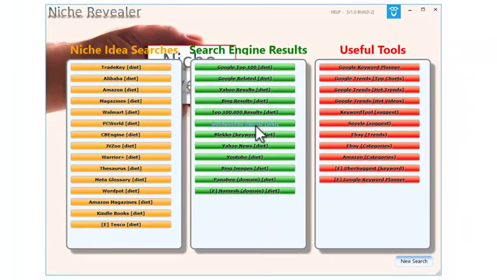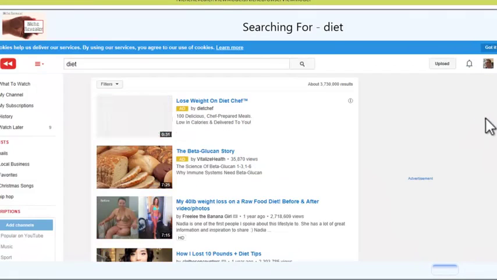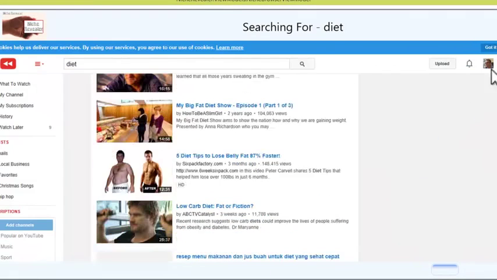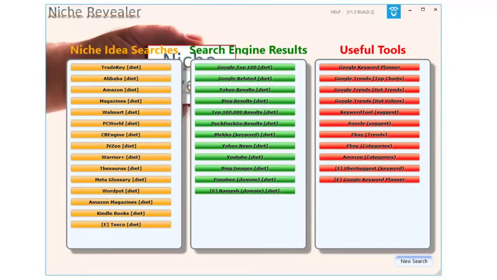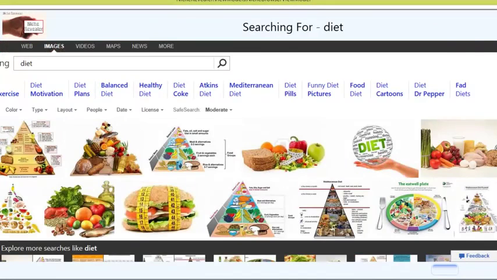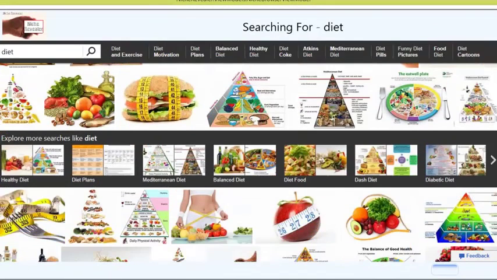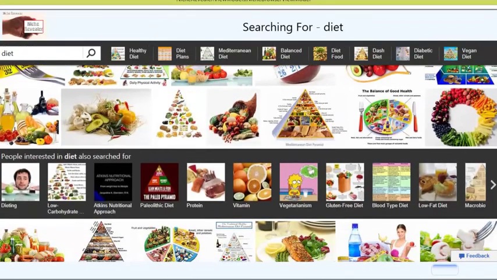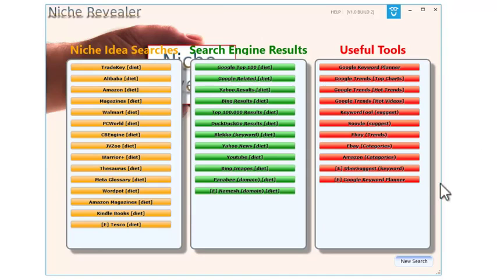We've got some other, more unusual search engines like DuckDuckGo and Blekko. We've also got Yahoo News, and of course we've got YouTube, so we can look through the videos for diets, so more information on there, a little bit more visual for you. Similarly, we have images. So we can bring up all the diet images. Again, this should get your creative juices flowing. It'll trigger bits in your mind to come up with these great niche ideas that you're looking for.